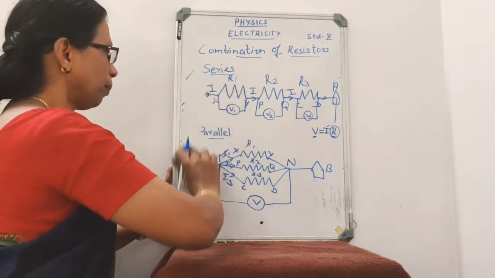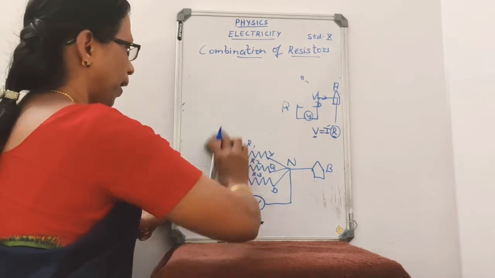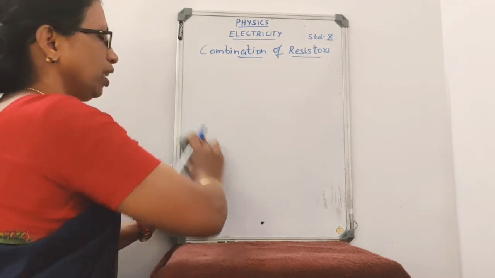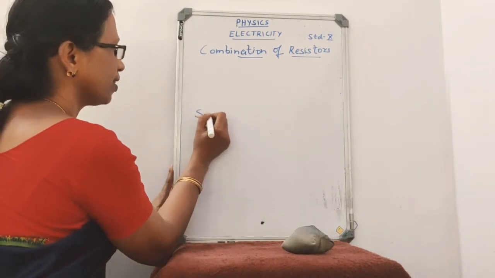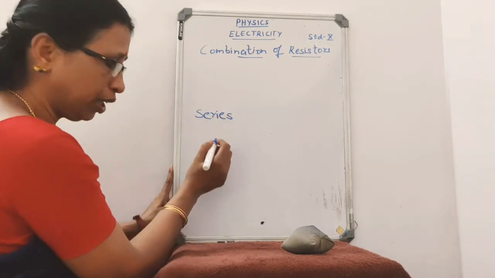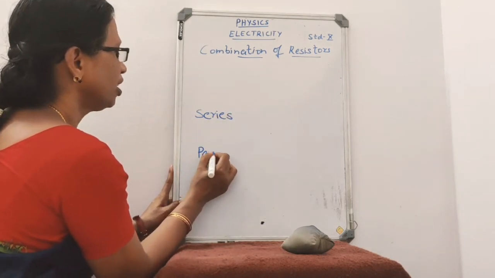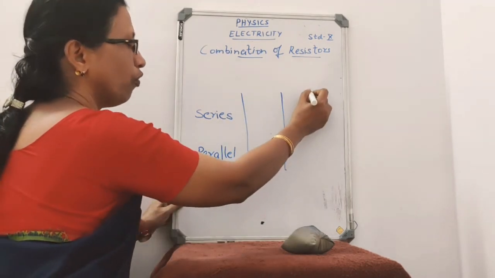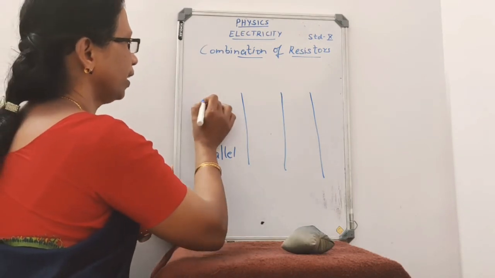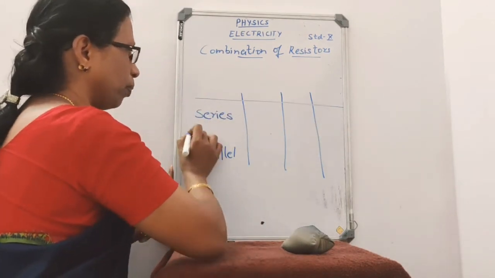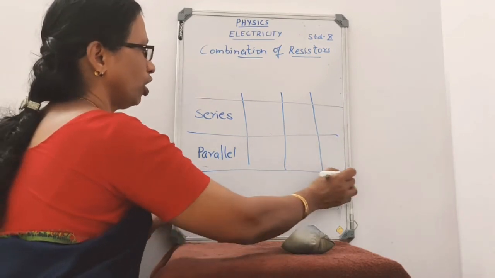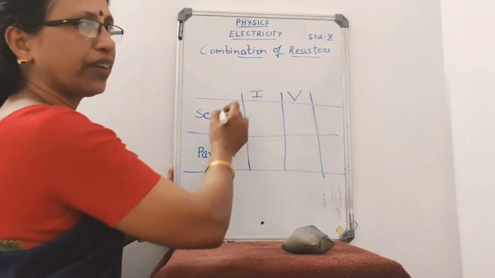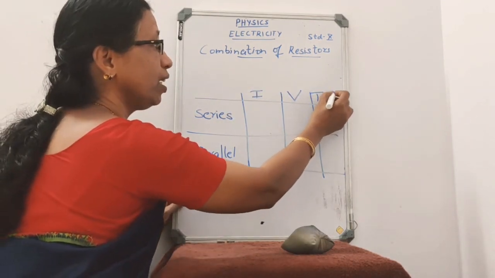Now we will compare the parameters of series and parallel combination. So what is series combination? Yes, series combination is end-to-end connection. And what is parallel? One end of all the resistors is connected to one common point and the other end is connected to the other common point. Now what are the parameters we are going to compare? Yes, current, potential difference and total resistance in the circuit.